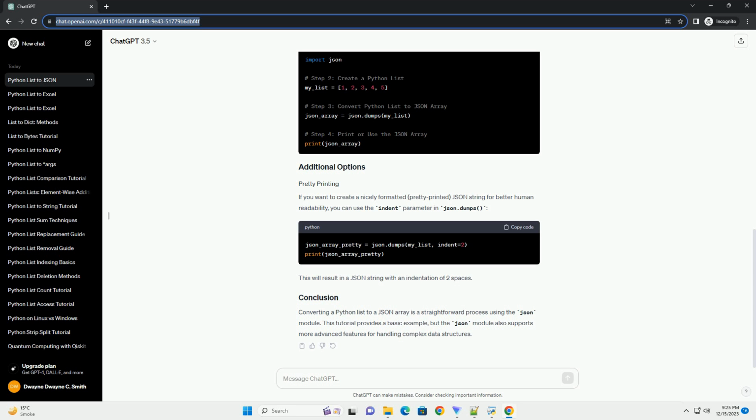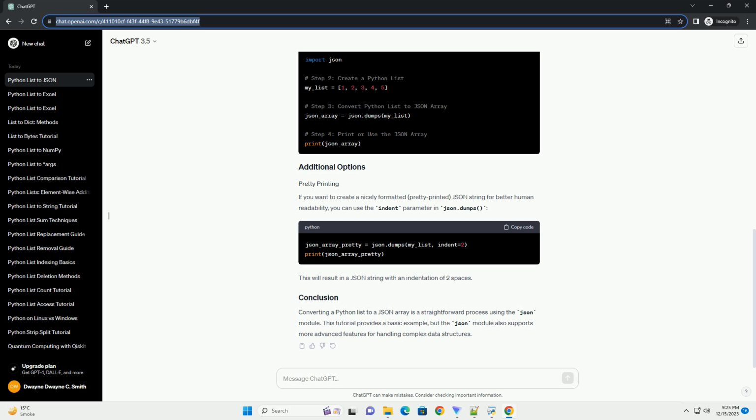Step 2. Create a Python list. Let's create a sample Python list that we will convert to a JSON array. Step 3. Use json.dumps for serialization. The json.dumps function is used to serialize Python objects to a JSON-formatted string. Pass your Python list as an argument to this function to obtain the JSON representation. This will output.